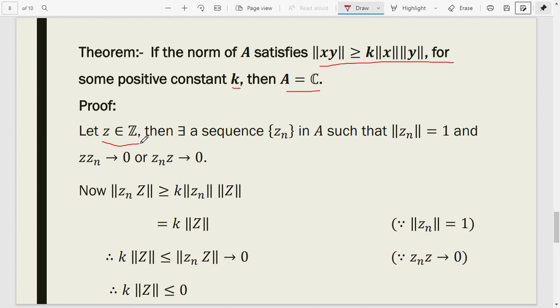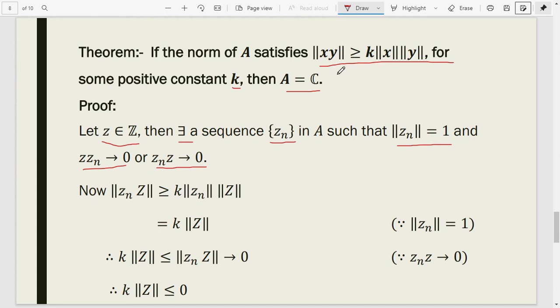Let z belongs to Z, then there exists a sequence z_n in A such that norm z_n is equal to 1 and z z_n tends to 0 or z_n z tends to 0. Now norm of z_n z is greater than or equal to k times norm z_n times norm z.